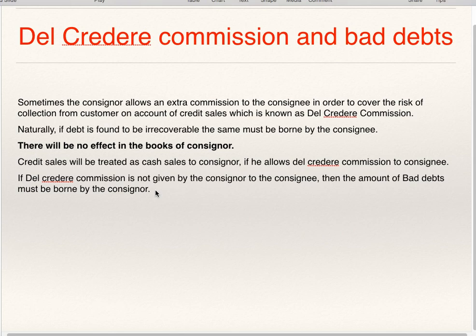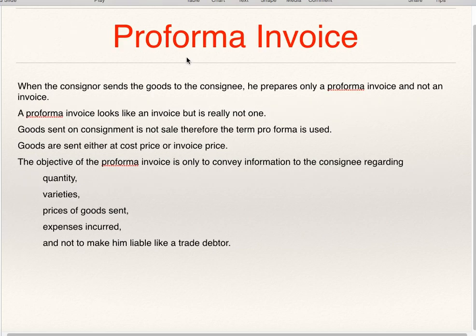If there are bad debts, then that is the loss of the consignee and not the consignor. The consignor will consider credit sales as cash sales only because the responsibility of collection is the consignee's, as he is getting del credere commission, that is, additional commission for taking the responsibility of credit sales.